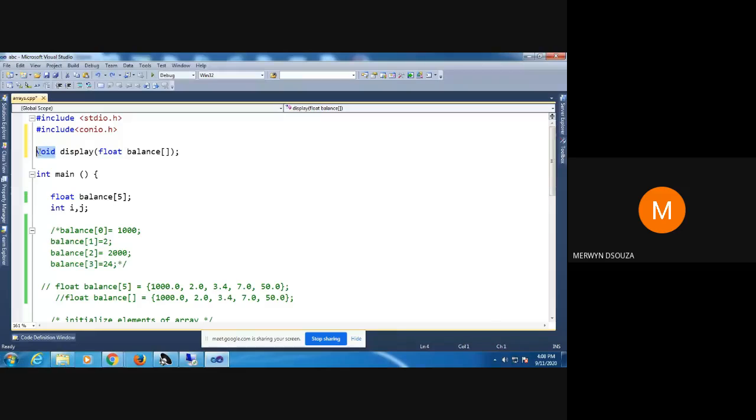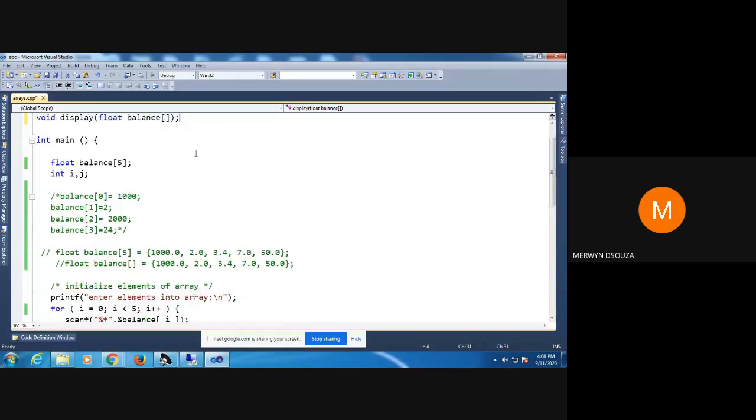If I were to put int here, it would mean that the function display will be sending one integer value back to the main function. But since I'm not putting that, I'm putting void, that means this function will not be sending any value back to the main function.